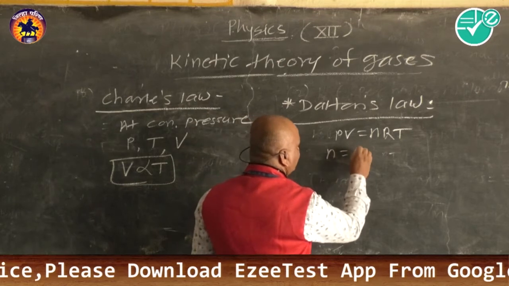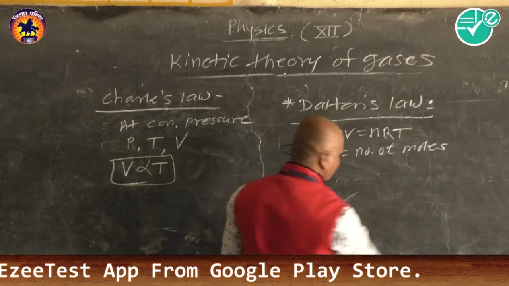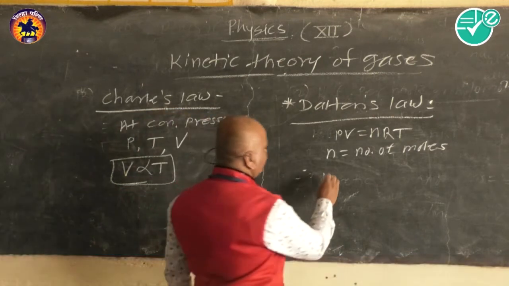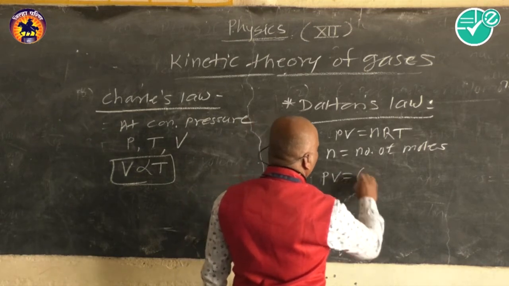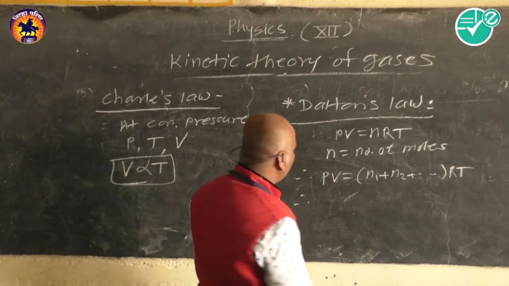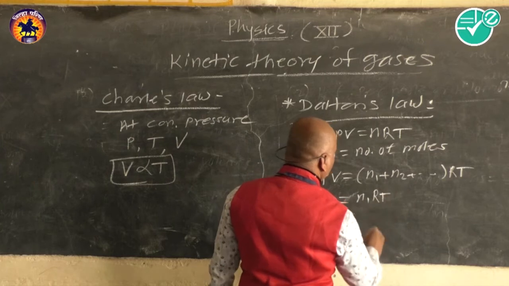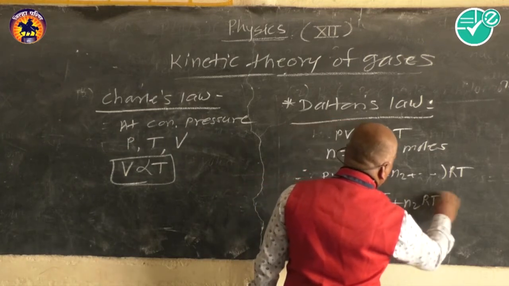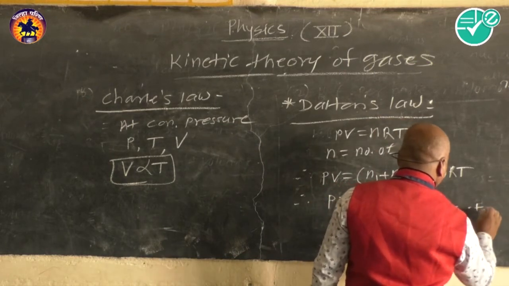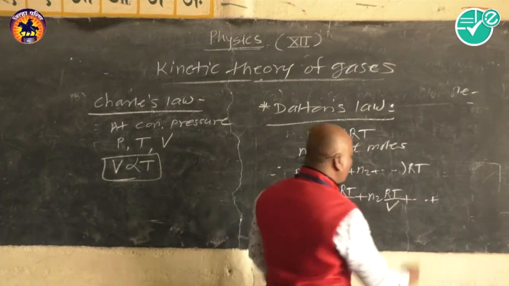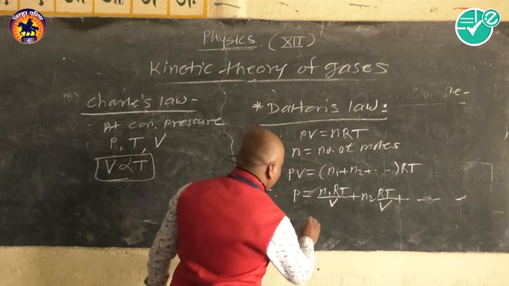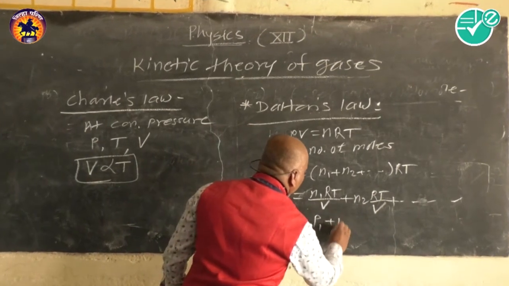Here n is the number of moles of the gas, and therefore for a state of a mixture of gases, we write PV is equal to (n1 plus n2 plus ...) RT, and therefore we get P is equal to n1RT upon V plus n2RT upon V plus ..., or we write this as the sum of n into RT upon V. So n1RT upon V is the pressure for one gas, this is the pressure for another gas.